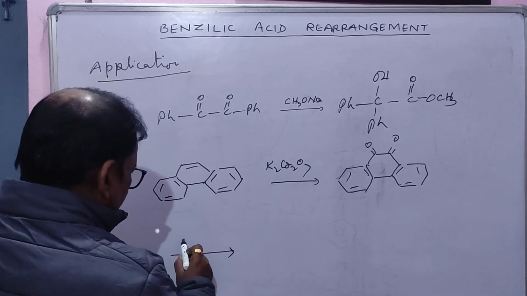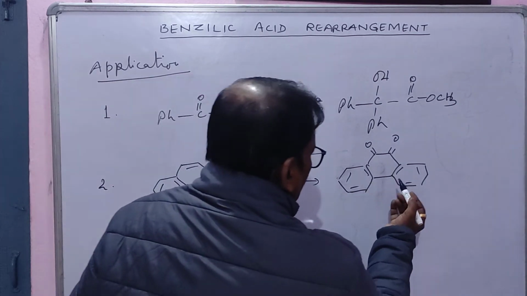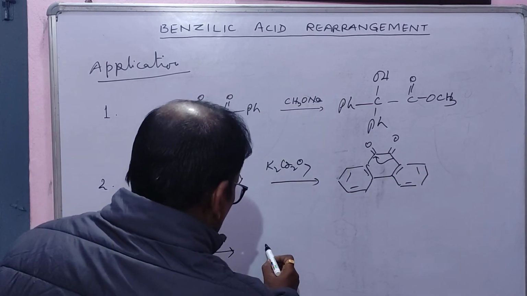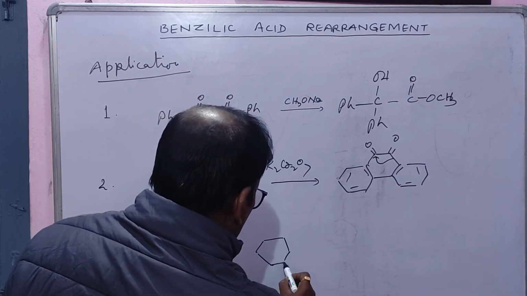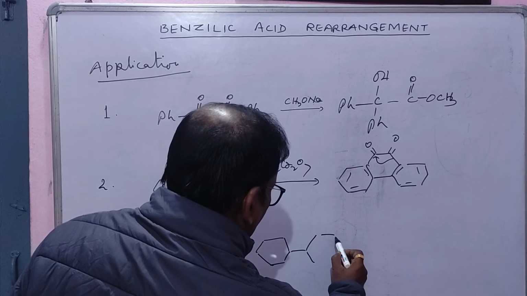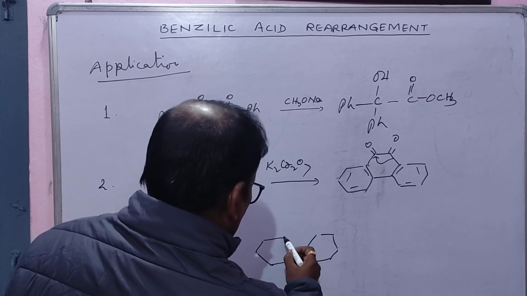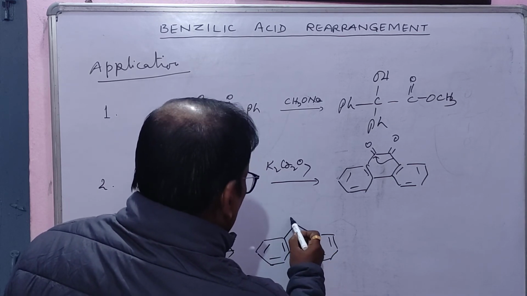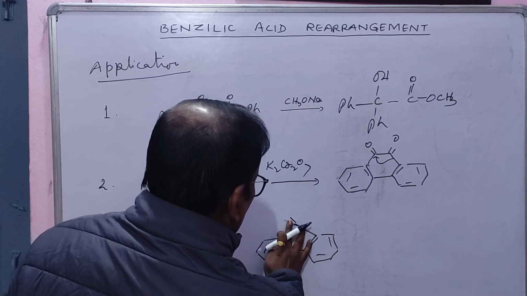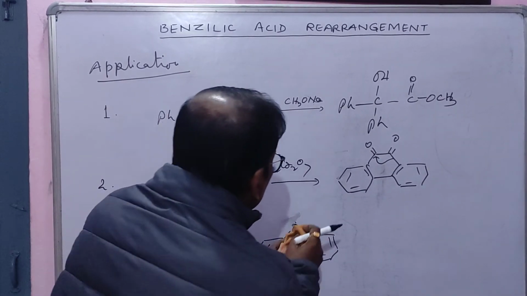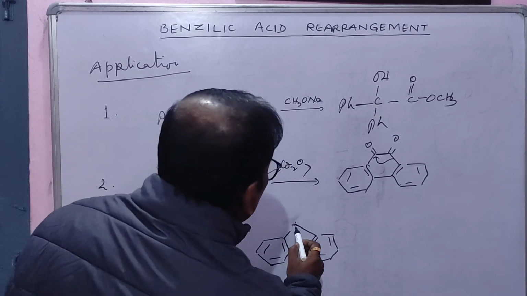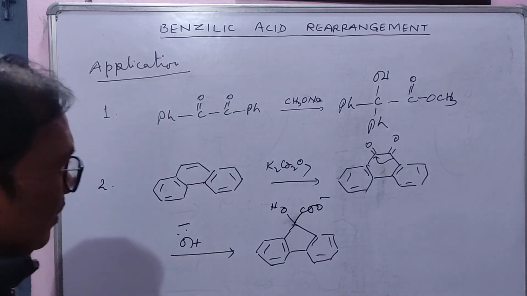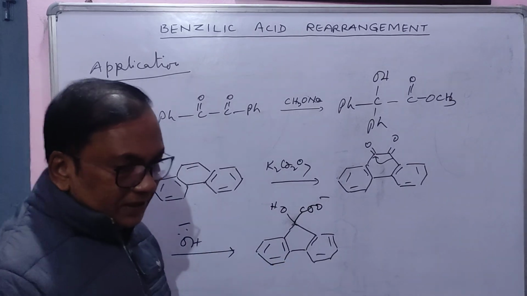Okay. Now, in presence of base, OH minus suppose will attack here, and therefore this bond will shift here, and you will get, okay, OH, COO minus, you will get this.